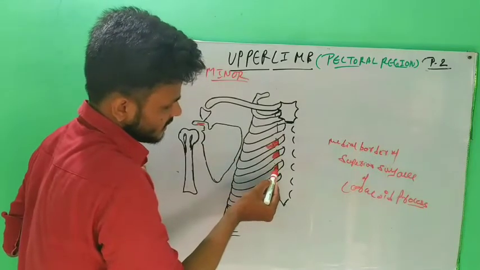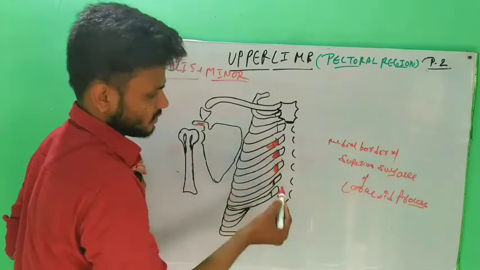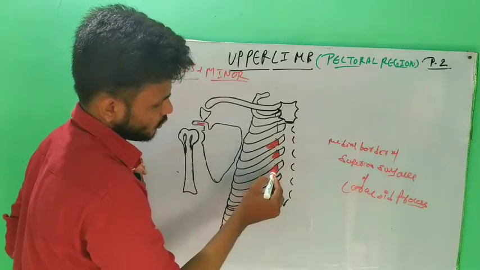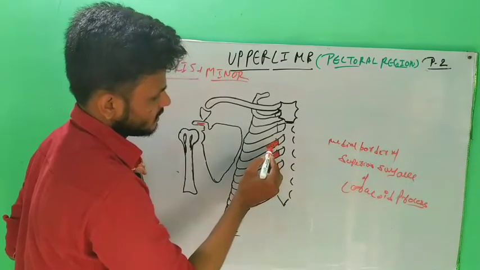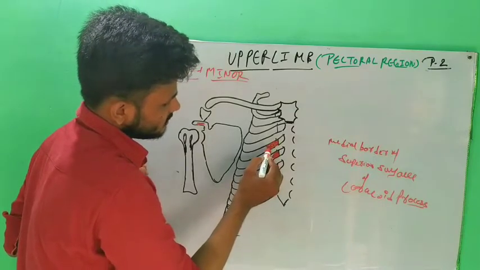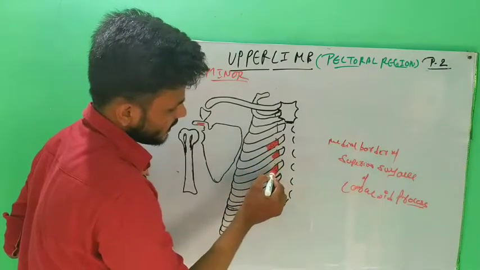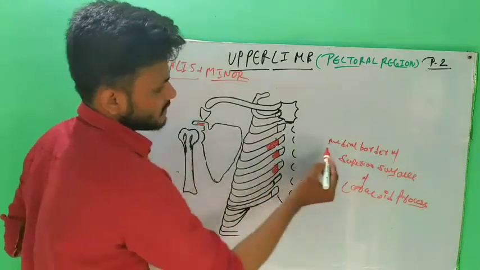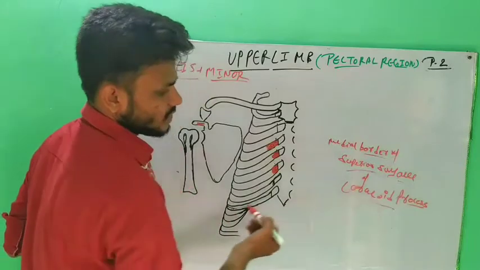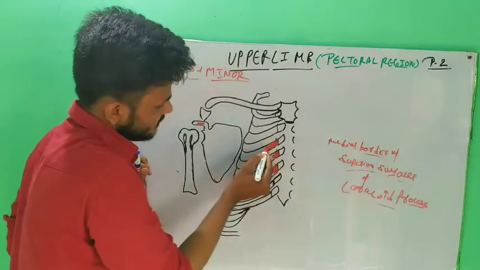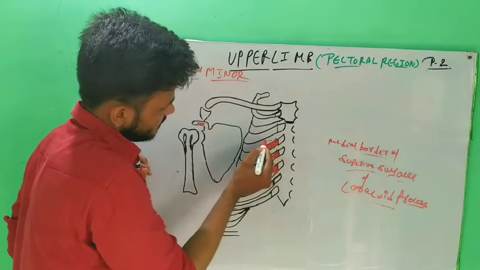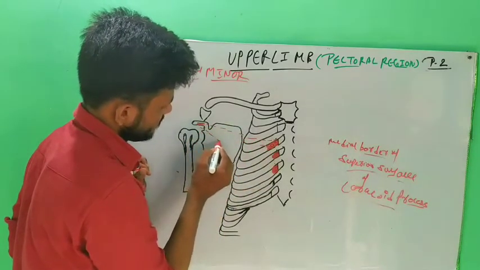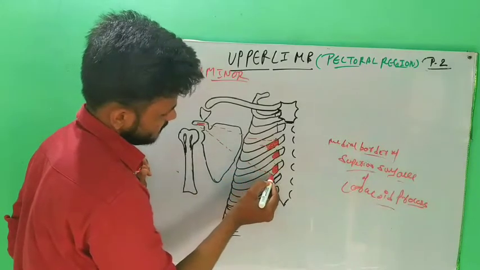Sorry, origin from the third, fourth, and fifth costochondral junctions, and it is inserted into the medial border of the superior surface of the coracoid process of the scapula.